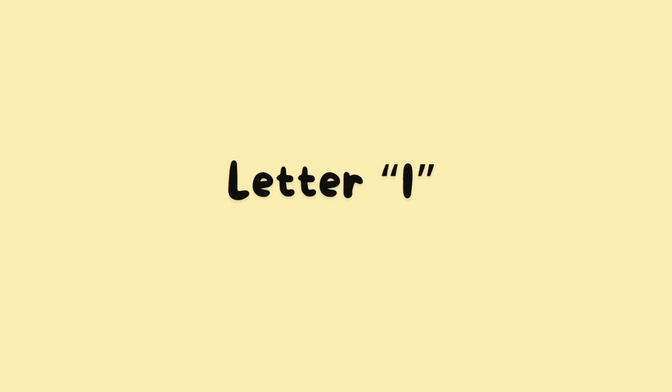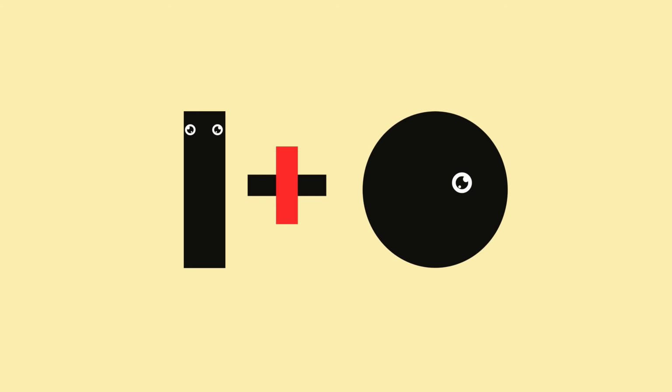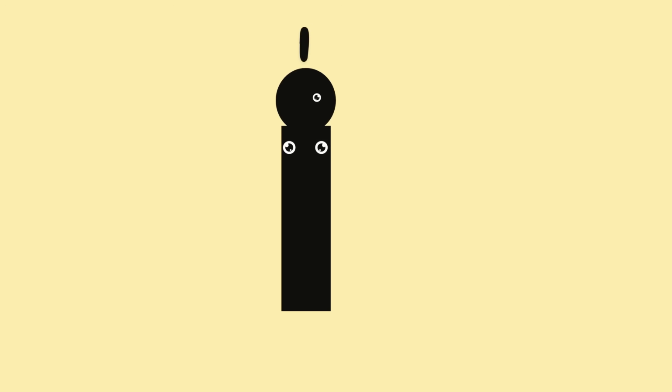Next, make the alphabet letter I. Rectangle. Plus. Circle. Look at the rectangle and the circle. When we put them together, they make the letter I.